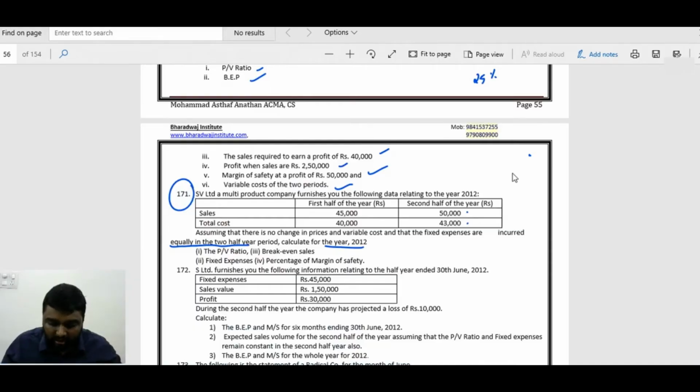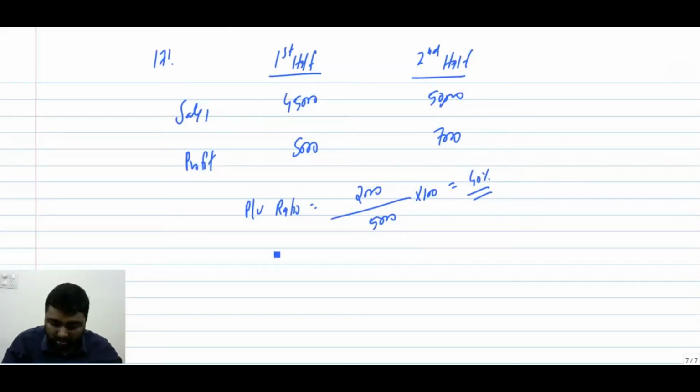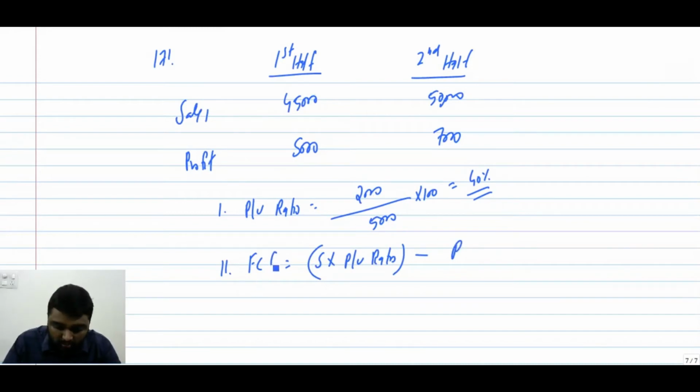Now the PV ratio is over. Next they are asking fixed expense. So what will be the fixed cost? The equation is very easy: sales into PV ratio minus profit. But this fixed cost is for the first half, because we are taking only first half sales.